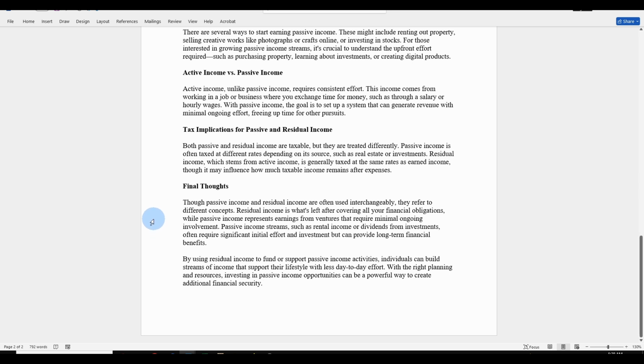Final thought, though passive income and residual income are often used interchangeably, they refer to different concepts. Residual income is what's left over after covering all your financial obligations, while passive income represents earnings from ventures that require minimal ongoing involvement. Passive income streams, such as rental income or dividends from investments, often require significant initial effort and investment, but can provide long-term financial benefits.